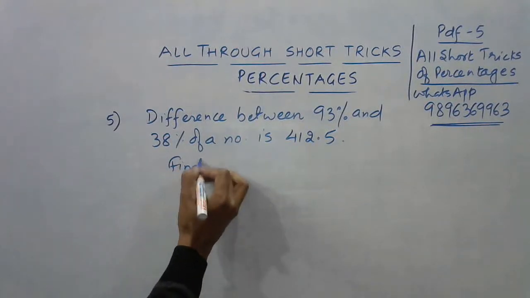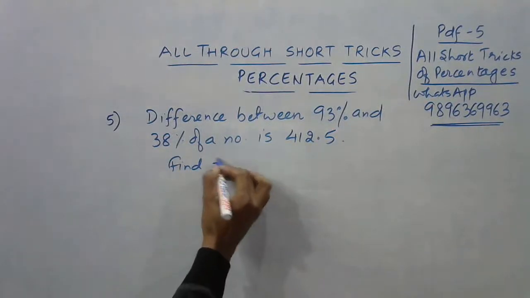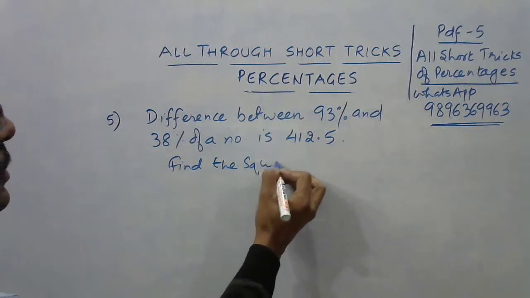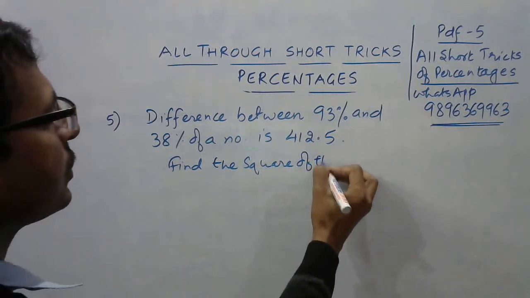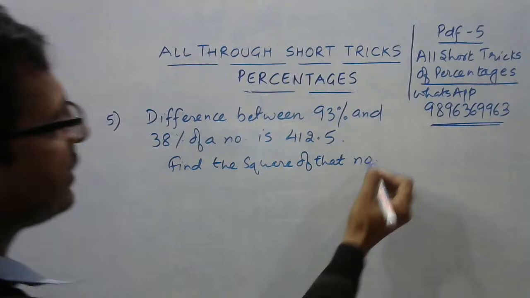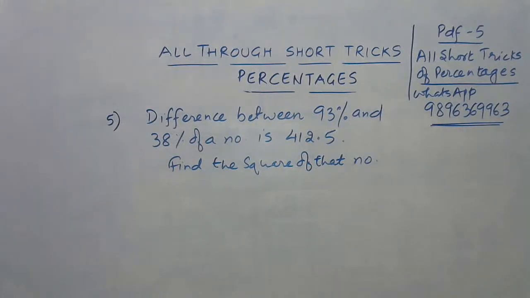Find the square of that number. So I want the answer in the first attempt, friends. Now you can't afford to answer this one wrongly.